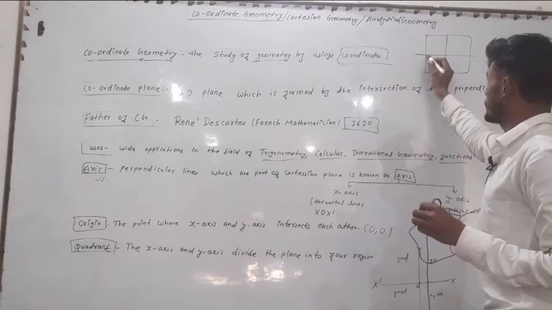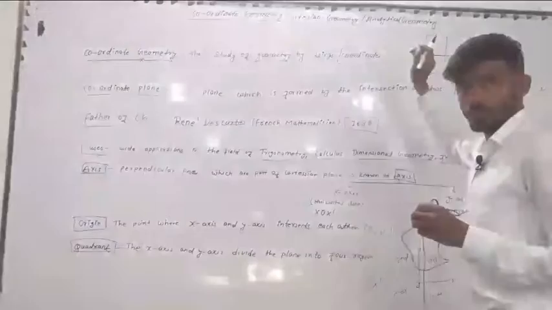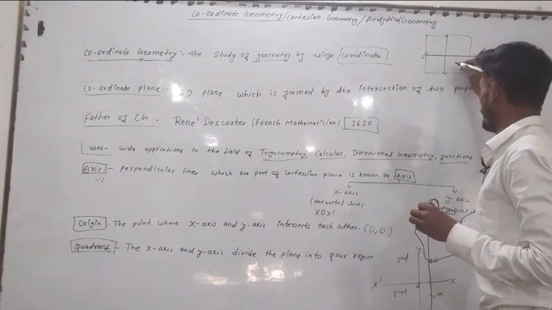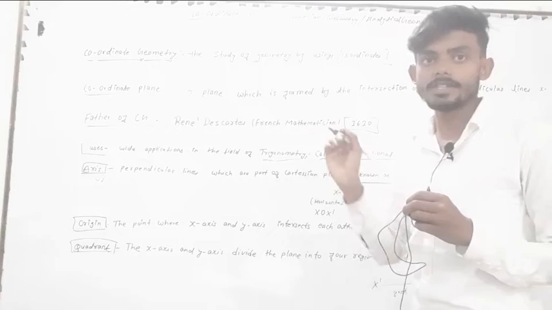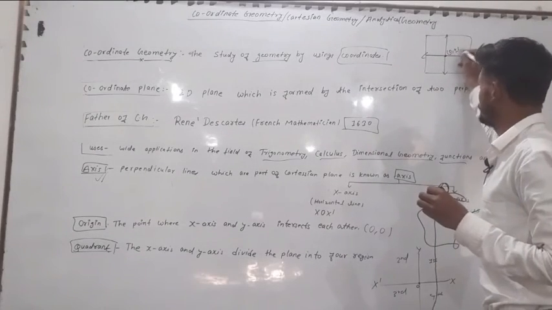And there are two types of axis: x-axis, the horizontal axis, and y-axis, the vertical axis. These two axes intersect at a point which is known as the origin, and the coordinate of the origin is (0, 0).